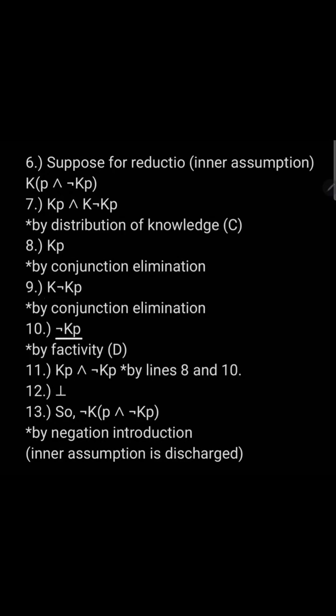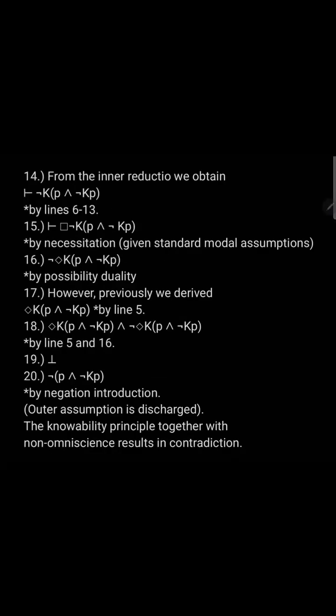By factivity, that gives us it's not the case that P is known. And so by lines 8 and 10, we derive a contradiction. Of course, contradictions are trivially false. And so by negation introduction, we have that it's not the case this proposition is known. The inner assumption is discharged, and we continue our proof.